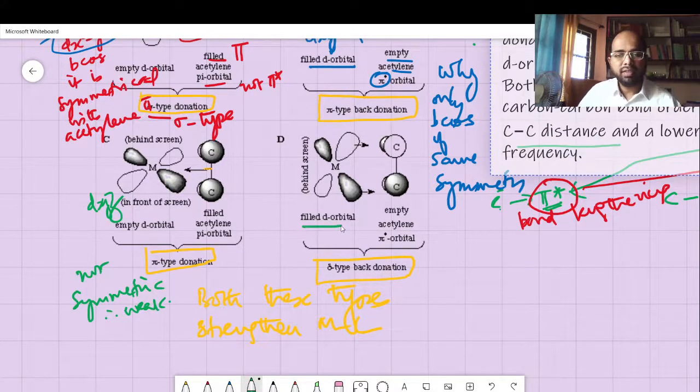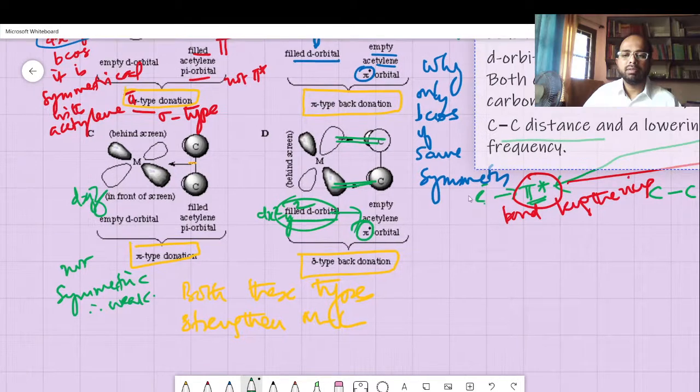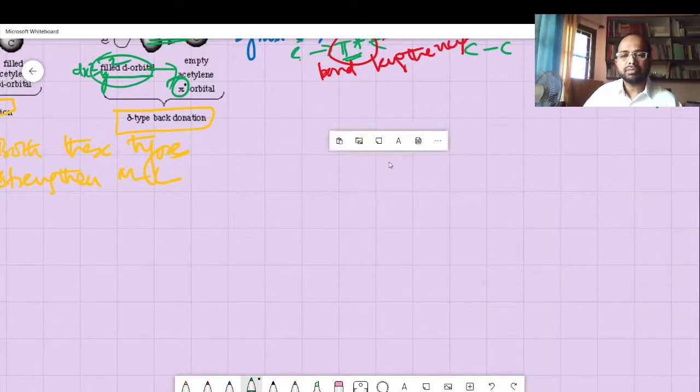Here you can see that the filled d orbital, maybe it is dx square minus y square, and there is some matching of this with this. Okay, so the filled d orbital into the empty pi star orbital is giving rise to some stability of that. And here I'm just going to write another part of the system. I have just copied an example from the notes of my previous study. I think I just mentioned there. Here it is.